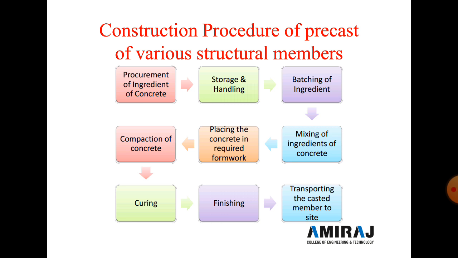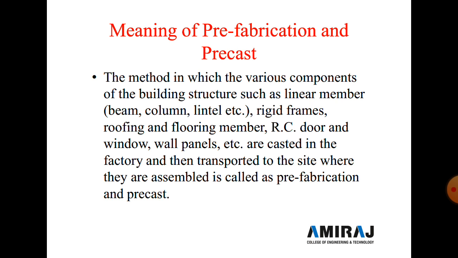Now after compaction of the concrete, after 1 or 2 days we remove the formwork, and then curing is required for 14 days. After 14 days of curing and final finishing, we get the final finishing material, and then we transport these components by a transportation facility like a truck, and by using a crane we fix all the components on the construction site. So these are the main steps of the construction procedure of the precast of various structural members.